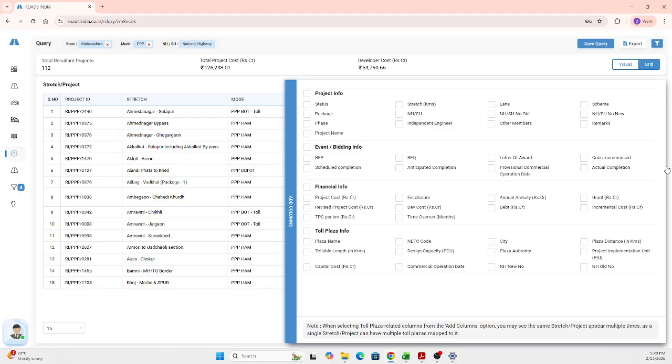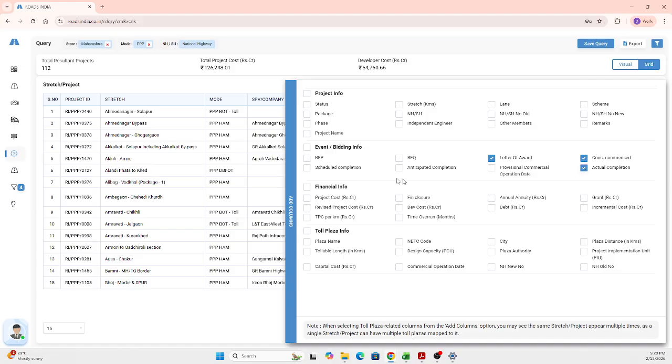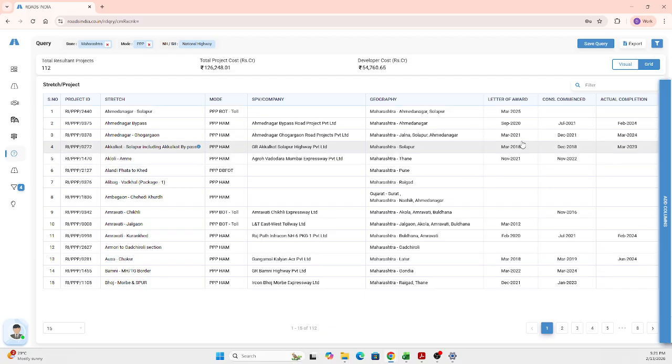So as we discussed, all the four modules, the project information, events information, financial information, and the toll plaza, all these four modules' information is made available here. And you can check in whatever data you want, and get that populated to the table behind. For example, if you want to get the letter of award, construction completed, and the actual completion, just tick those, and it gets easily populated to the table behind.